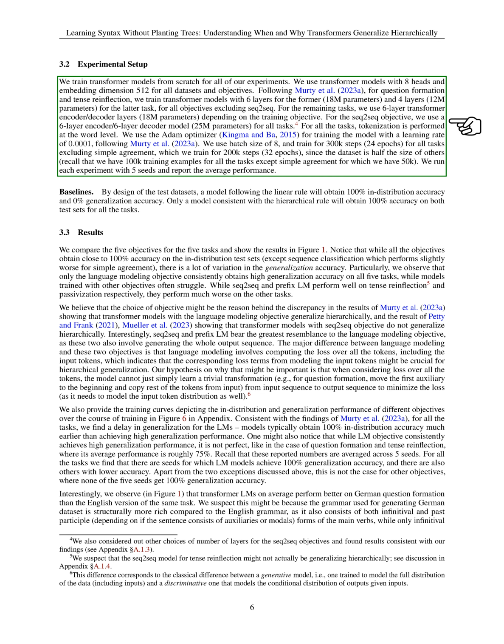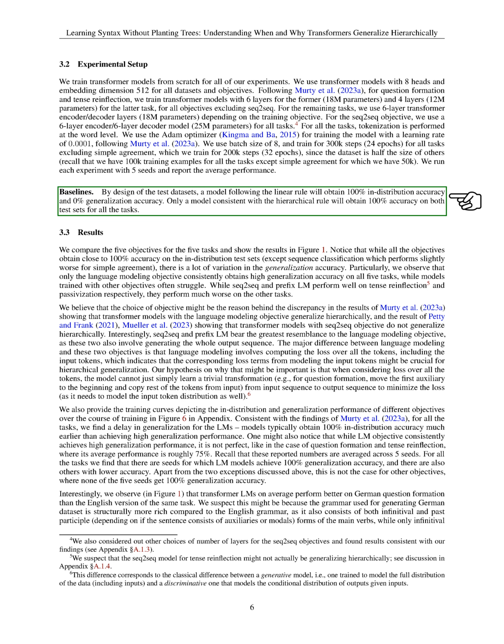Section: Baselines. In this section, we will discuss the baselines. We set up the test datasets so that a model following a linear rule would achieve 100% accuracy within the known data but 0% accuracy when tested on new data. Only a model following a hierarchical rule would achieve 100% accuracy on both the known and new data for all tasks.